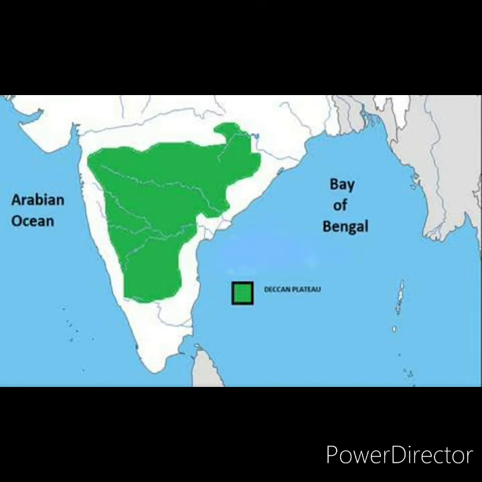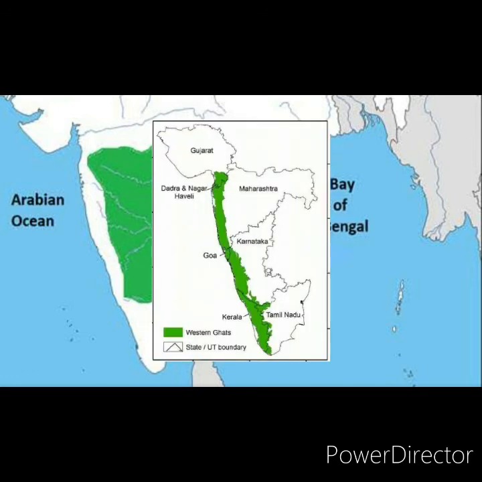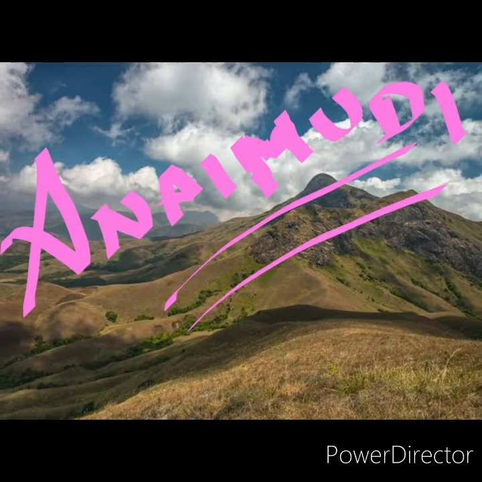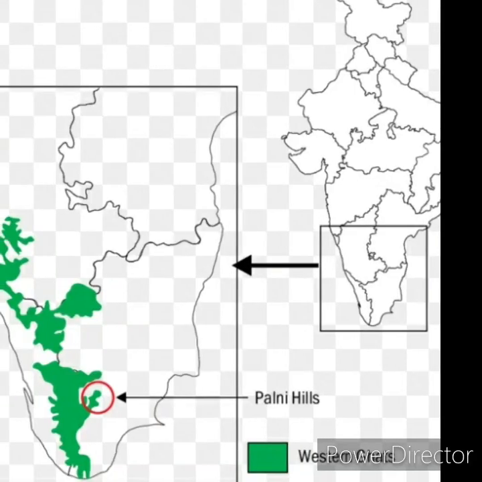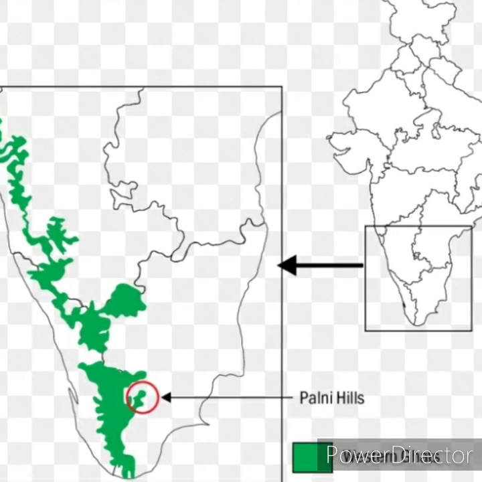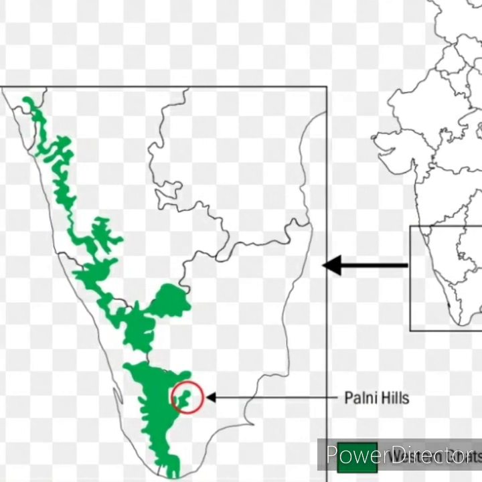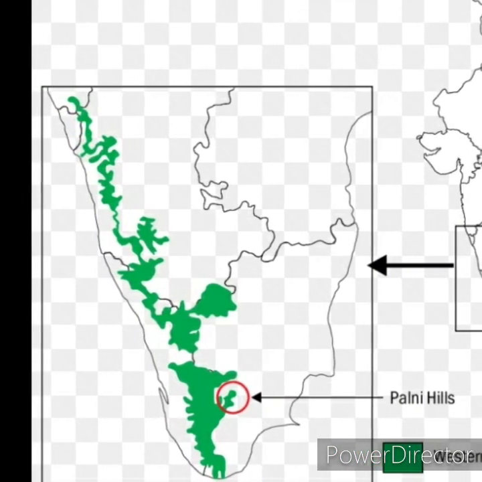The Western Ghats form the western edge of the peninsular plateau. It runs parallel to the Arabian Sea coast. The height of the Sahyadri ranges, which is located in the Western Ghats, increases from north to south. Anamudi is a sort of tri-junction of the Anamalai range, the Cardamom Hills and the Palani Hills. Kodaikanal is a beautiful hill resort situated on the Palani Hills.